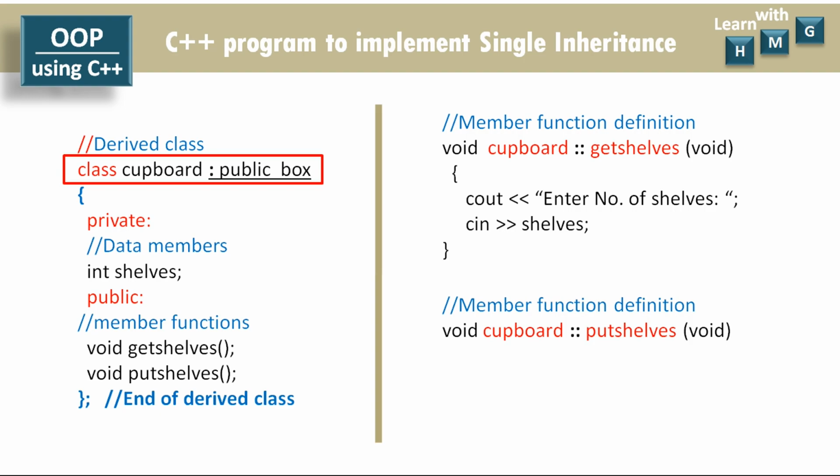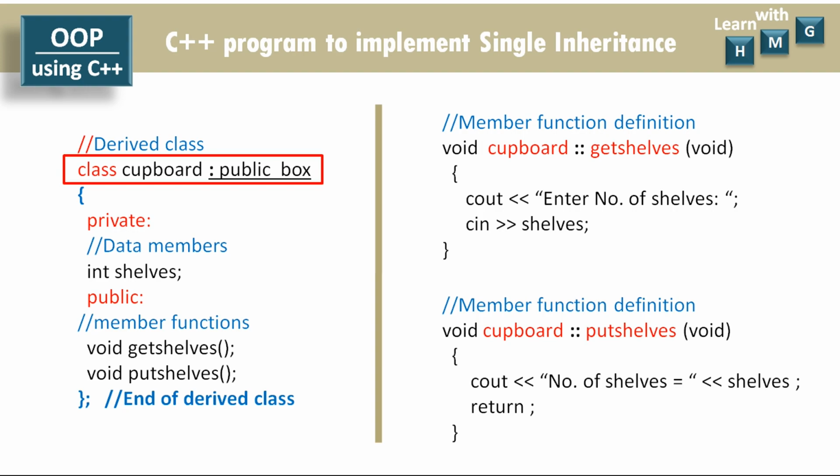Into brackets void, and here using cout and the insertion operator I am displaying the value of the number of shells using the data member shells. End of the function. So like this, the definition of the derived class cupboard is completed, and now let us create the object in the main function and call these member functions in a proper sequence.